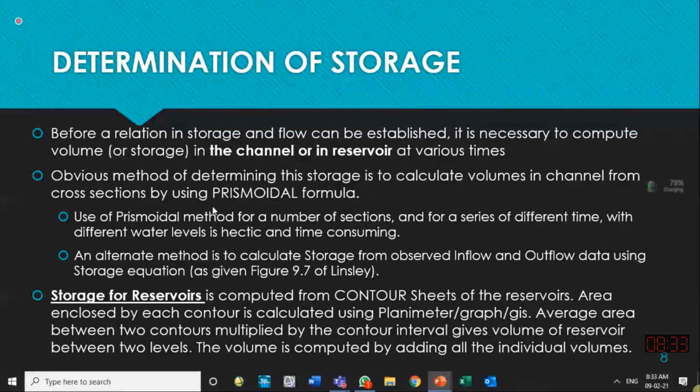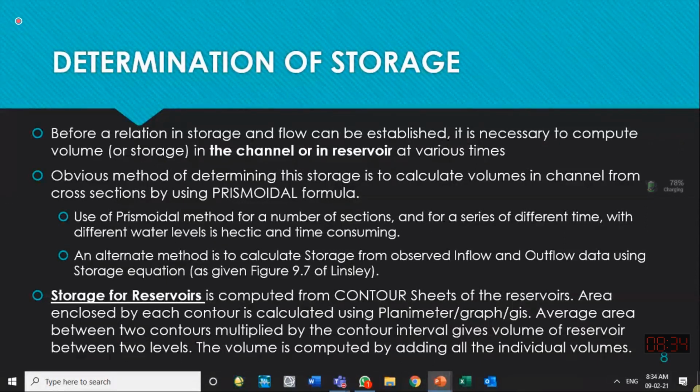This slide tells you how you can calculate the storage in the channel with respect to different depth. Whatever I am talking about is good for a storage reservoir also, and it is good for a river channel also. If you want to find the relationship between elevation and storage, at this depth how much is the storage, at that depth how much is the storage, what is the possible option with you? No option, but you should know the shape of the channel and the length of the channel, so that you can calculate the volume at a certain depth.